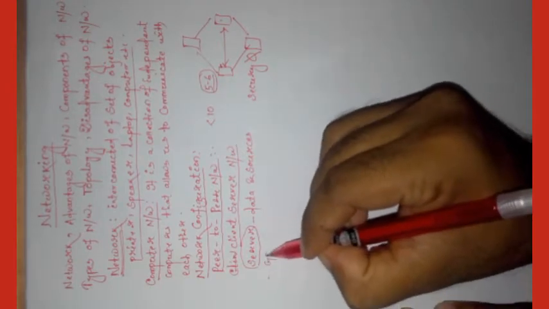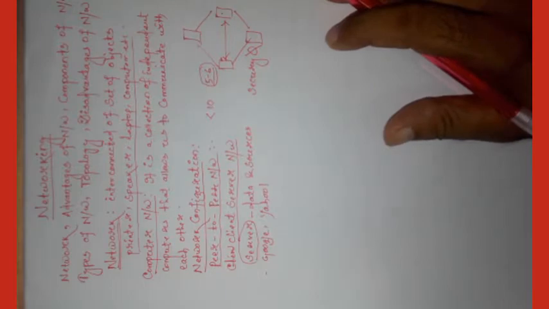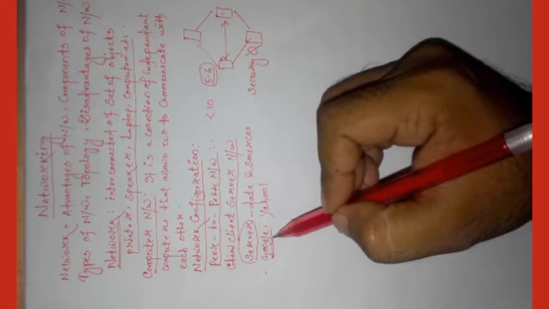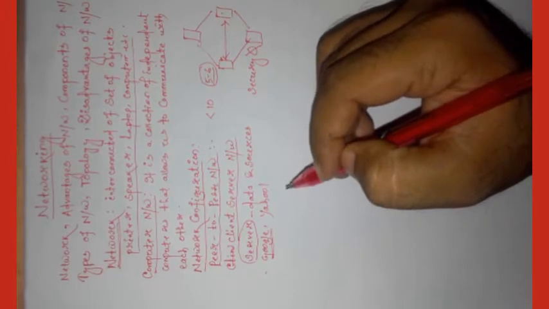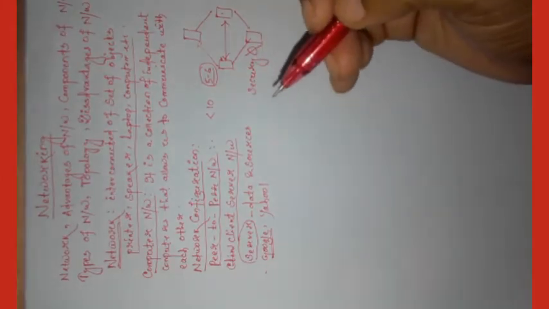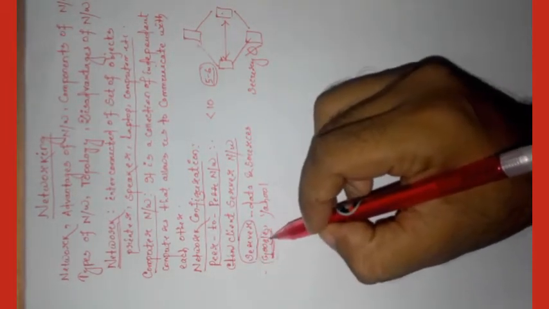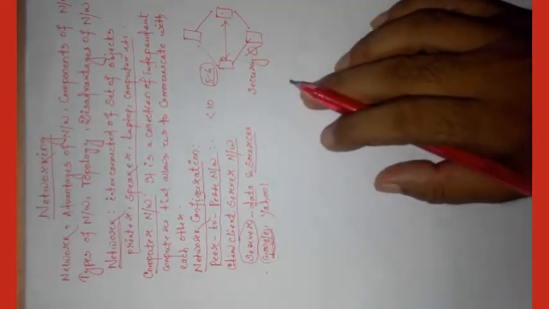Example, your Google, your Yahoo, etc. Suppose you want to search information on a computer, so you type data on Google browser. When you type data, a set of websites are displayed on your screen. When you click on a website, then certain data will come. Where does the data come from? Actually, the data comes from the Google server because Google server keeps all the data and sources. Do you understand?